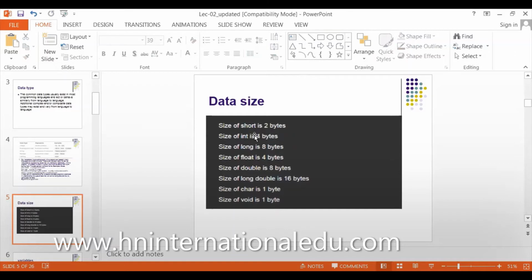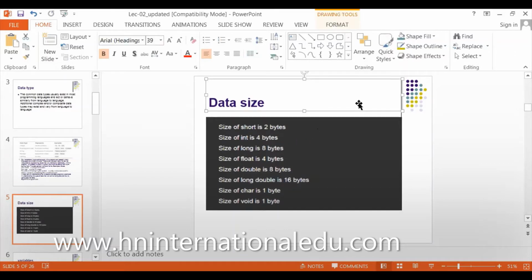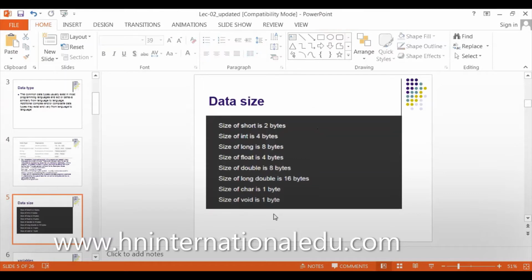So for integer x, 4 bytes will be allocated in RAM for its result. I can do mathematical manipulation whose answer can be of 4 bytes. If I add numbers which are very large, whose answer exceeds 4 bytes, my compiler will crash.